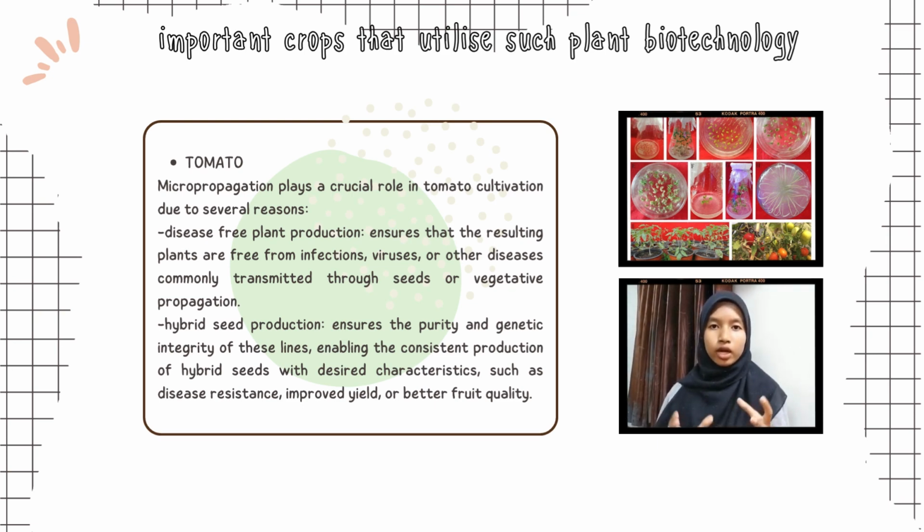Next, hybrid seed production. Micropropagation contributes to hybrid seed production in tomatoes. It allows for the maintenance and propagation of parental lines used in hybrid tomato breeding. Micropropagation ensures the purity and genetic integrity of these lines, enabling the consistent production of hybrid seeds with desired characteristics such as disease resistance, improved yield, or better fruit quality.